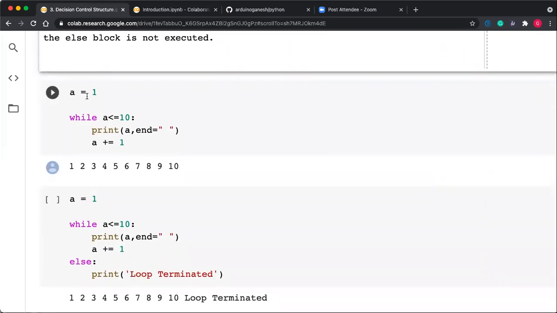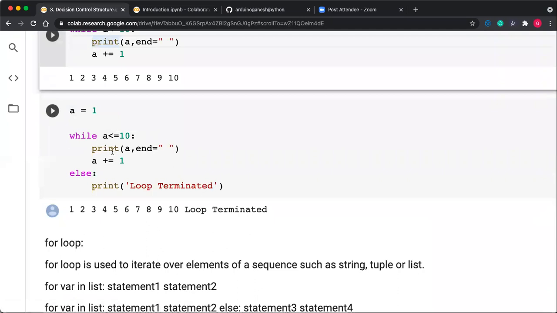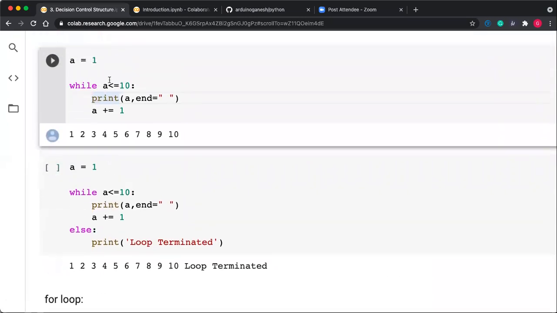Now a equal to 1. Here is one simple example. a equal to 1, while a less than or equal to 10, print a with end equal to space. By default, end is specified as a \n. That's why I'm not putting this second argument of the print statement. When you are using only print, then the end character is always \n.